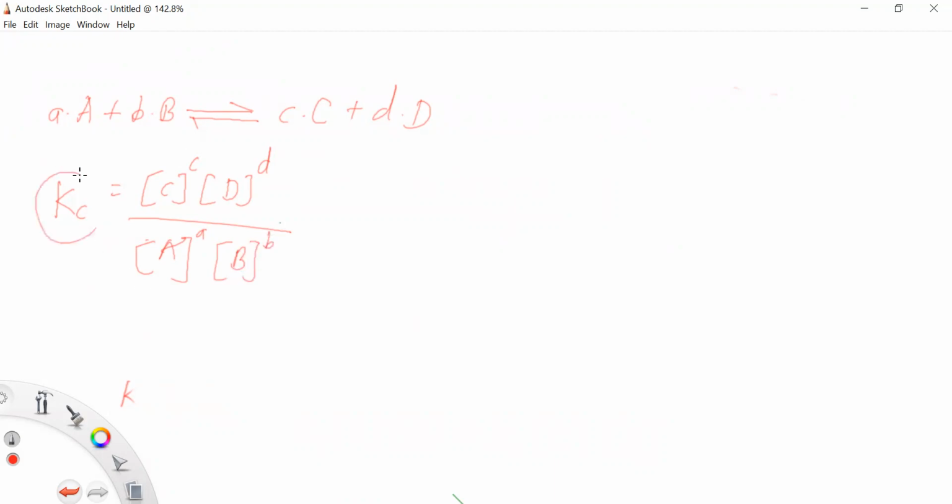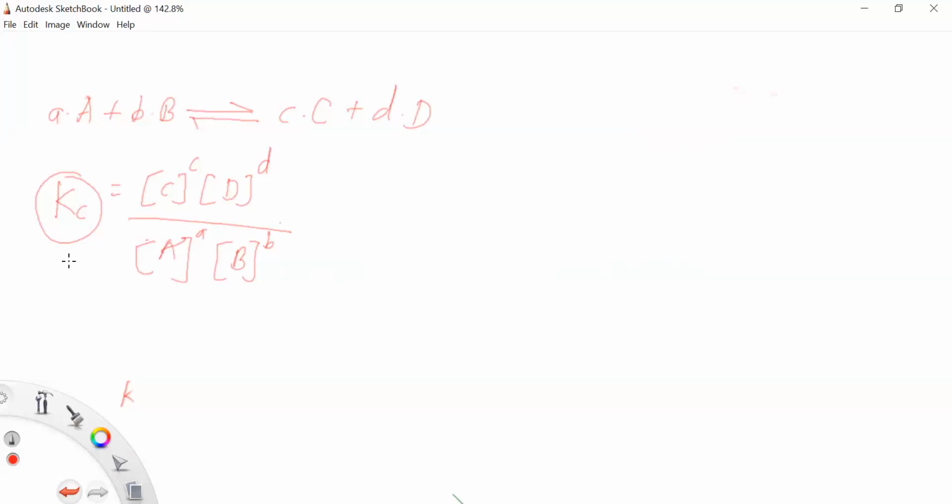So here Kc is the equilibrium constant when molar concentrations of reactant and product are used.